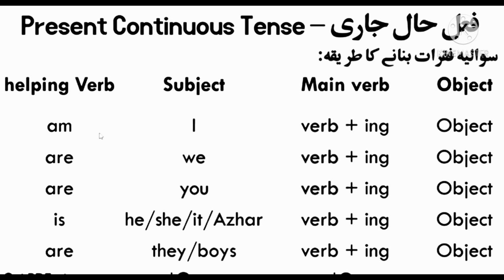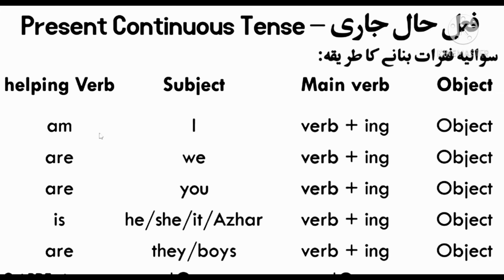Understand? Now look at the formula of interrogative sentences of present continuous tense. The method is that first of all we write the helping verb, then the subject, then the main verb plus object. For example, we use am, is or are. Is or am is drawn out from the whole sentence and written firstly before the subject, and after the subject we use verb plus ing plus object.